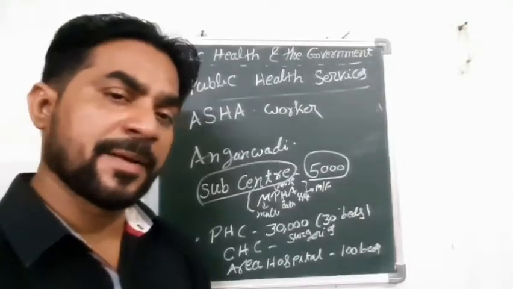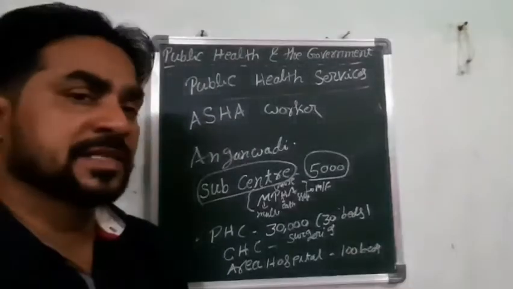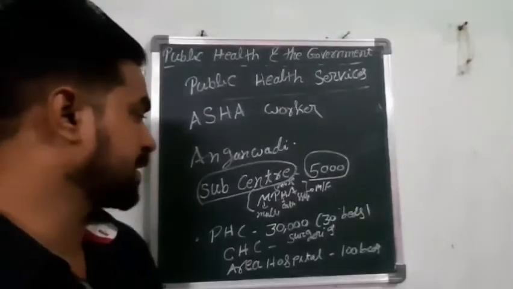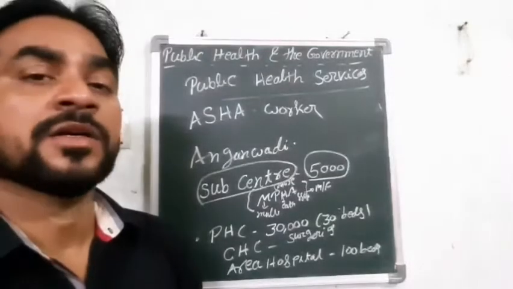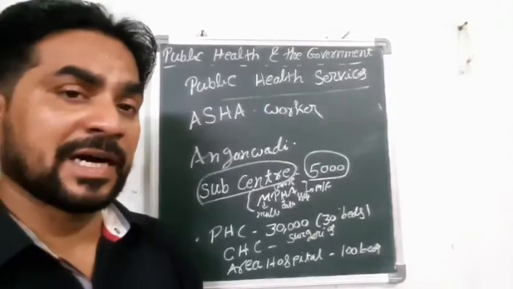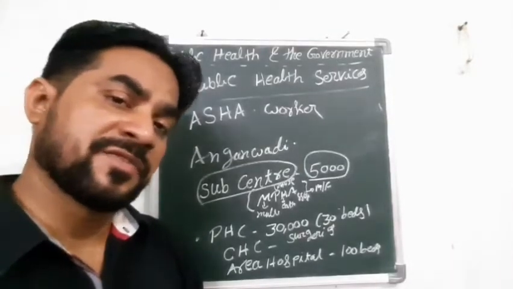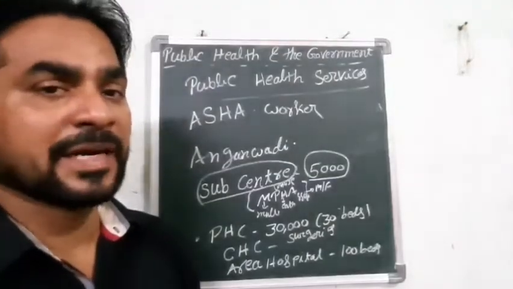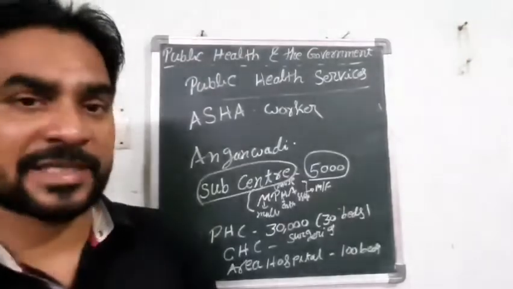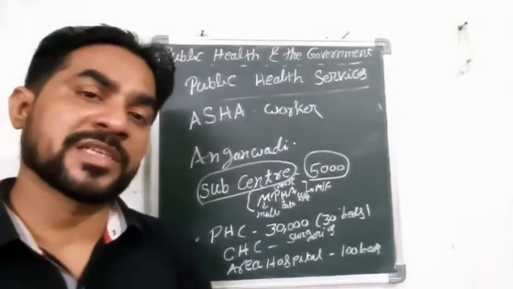What does MPHA mean? MPHA means multi-purpose health assistant. Here there is a female and also a male health worker available in the sub-center where the population is 5,000.